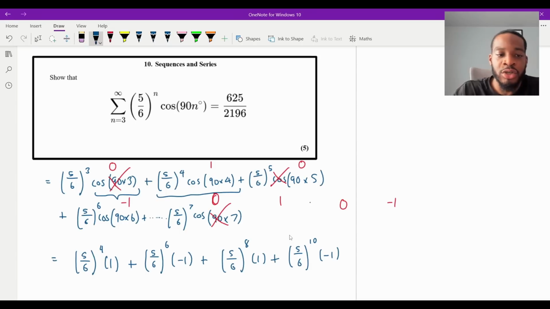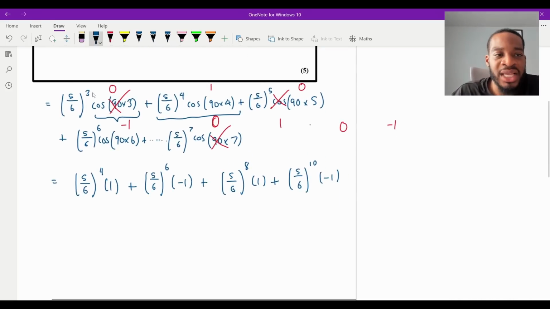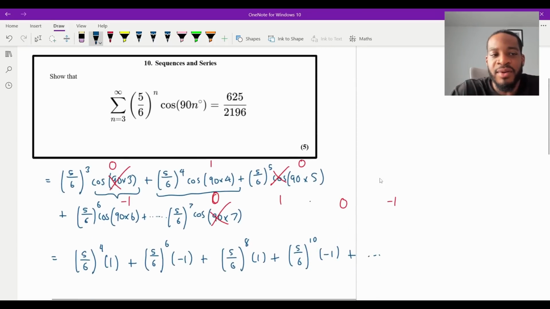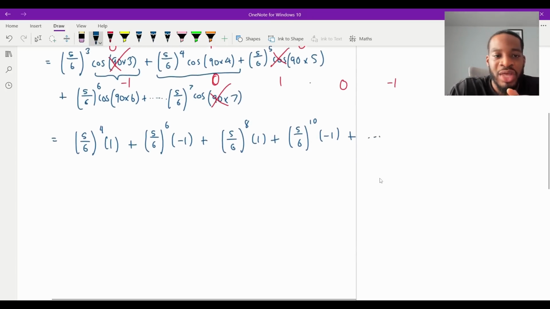into parts so that we're able to formulate a pattern, right? We've noticed that there are terms that are going to be zero that we can cancel out, and essentially it's just this here. So we need to add all of these, and we need to show that we get that expression. So again, a couple of things with this question. It's sigma notation. The top value is the infinity symbol. That's an indicator as to what type of series you're dealing with. Geometric, right? Sum to infinity. That should be ringing alarm bells. So how can we actually just show that this is geometric?